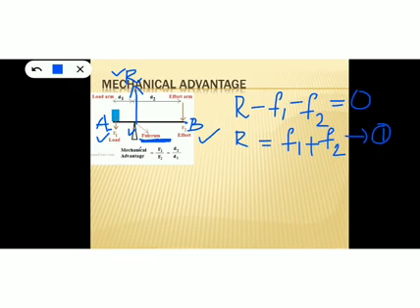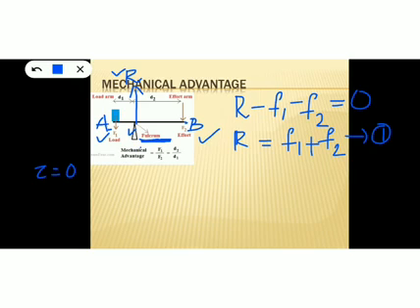Now for rotational equilibrium, what is the condition? We got the previous relation from the condition for translational equilibrium. For rotational equilibrium, the total torque must be 0. So how will you find the total torque?